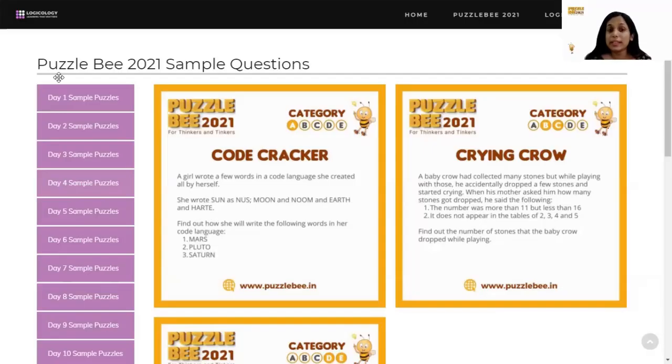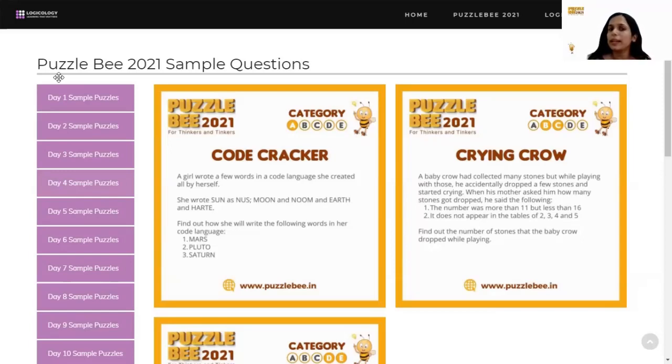Okay, now moving on to the sample puzzles for today. So again, I think we had 3 different sample puzzles. So let me quickly share my screen. Okay, here we go. All right, so these are the 3 puzzles that we had for day 4.